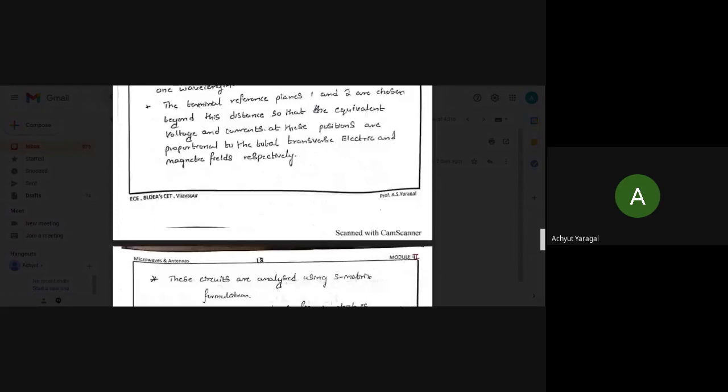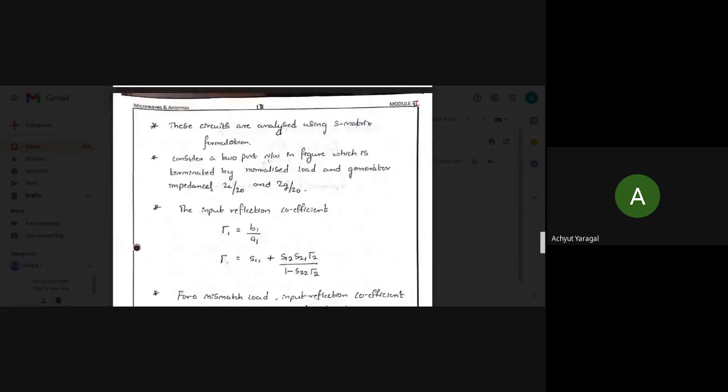These circuits are analyzed using the S matrix formulation, so let us go with the formation of this equation. Consider a two-port network, the same figure, terminated by the normalized load and generator impedances. The load impedance is Z normalized.